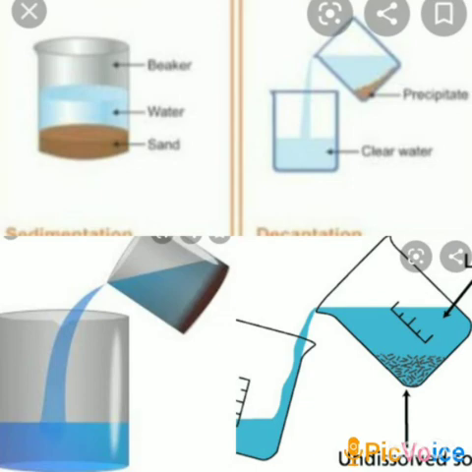Sedimentation is the process in which insoluble heavy solid particles in a mixture settle down on their own, and decantation is the process of obtaining clear liquid by pouring it into another container without disturbing the sediments.